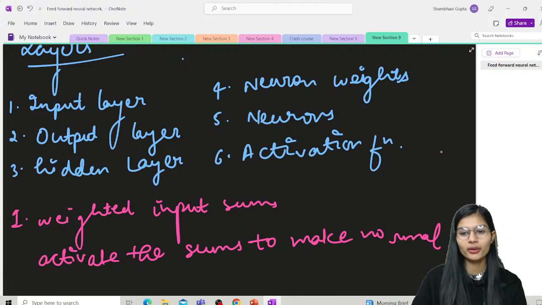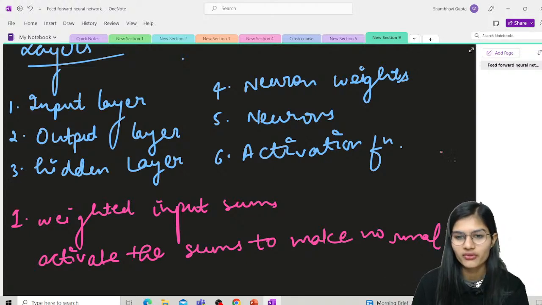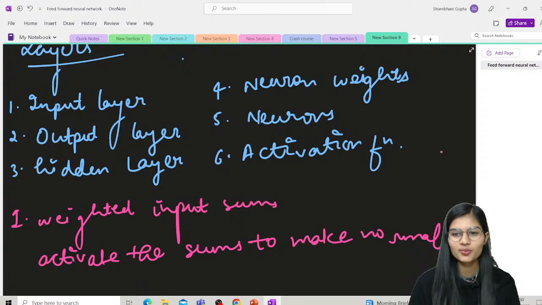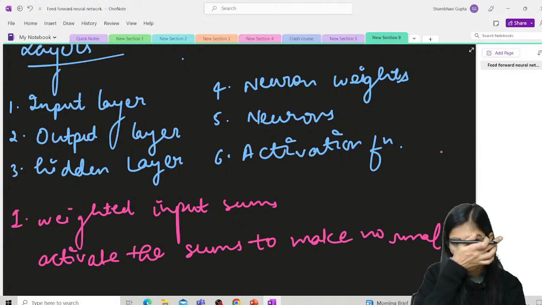Now let me talk about the activation function in detail. Neurons are responsible for making decisions.